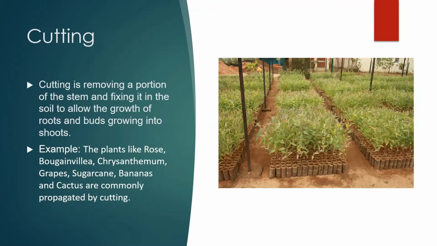Cutting is removing a portion of the stem and fixing it in the soil to allow the growth of roots and buds growing into shoots. Example, plants like rose, bougainvillea, chrysanthemum, grapes, sugarcane, bananas, and cactus are commonly propagated by cutting.